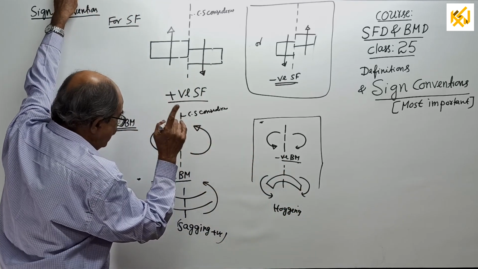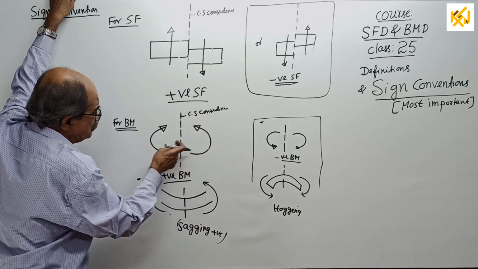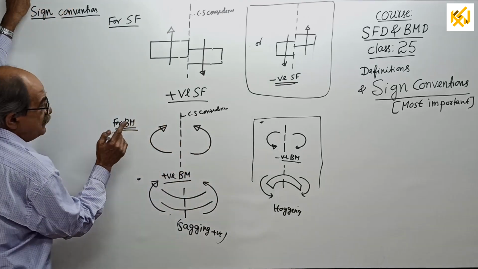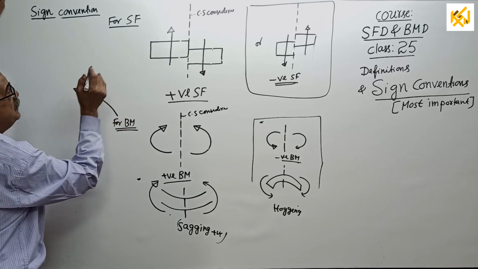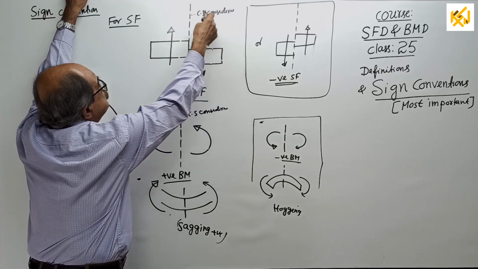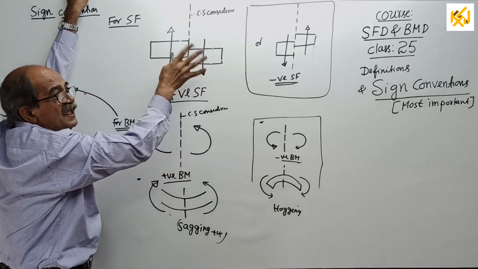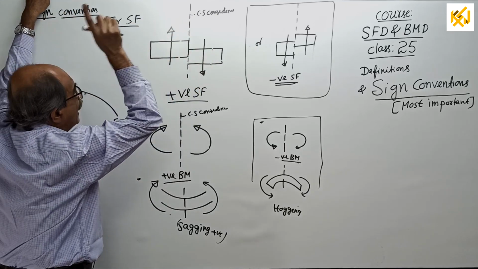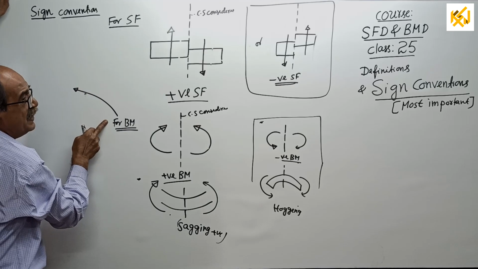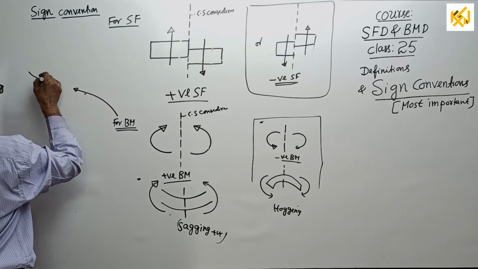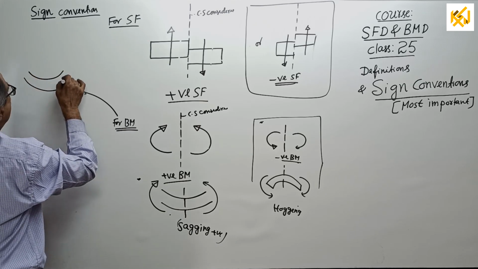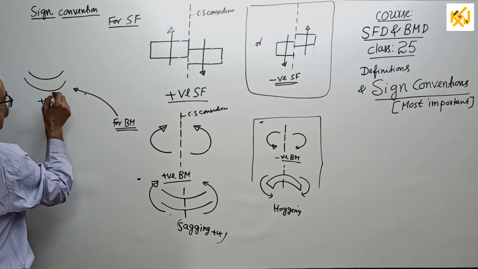Now, in future, we will not show this arrow mark at all. See, in future, for shearing force, we will always put this sketch. Why? There is no sagging or hogging here. For shearing force, we always put this sketch. But for bending moment, in future, what we will write is simply, see, positive.